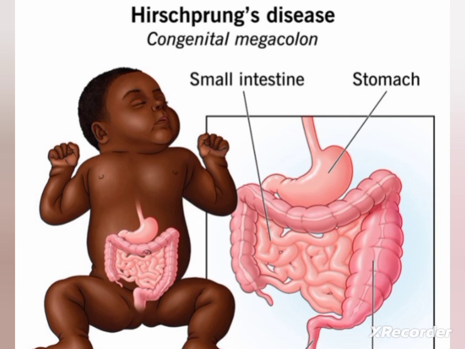The incidence is 1 in 5,000 live births. Male to female ratio is 3:1. The etiology is a genetic cause, an arrest in the embryonic development. Here, arrest in the migration of parasympathetic nerves occurs before the 12th week of gestation. It will not take place.